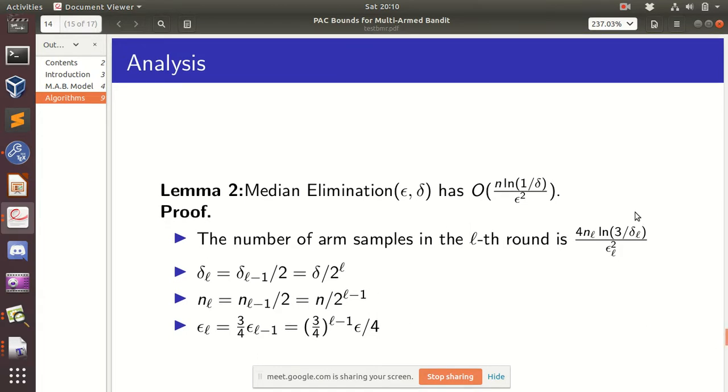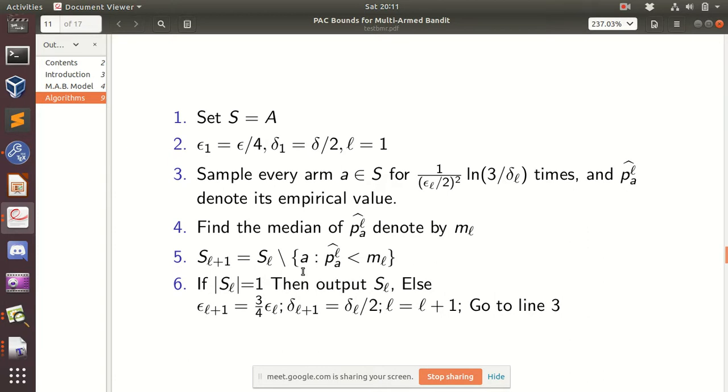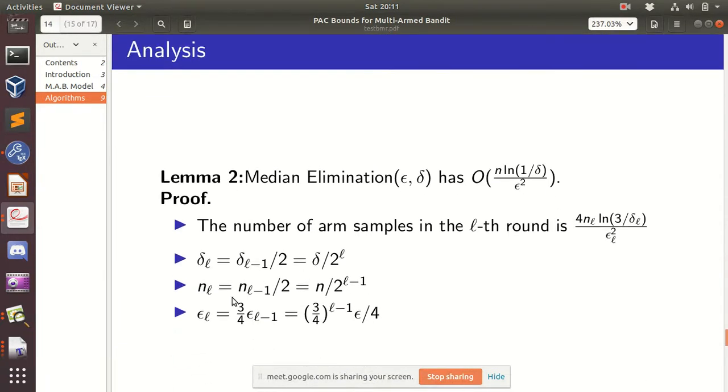At each level we are doing this many samples, where delta L is delta by 2 to the power L, and NL is n by 2 to the power L minus 1. NL is basically the number of elements in the set SL. And epsilon L is 3 to the power L minus 1 times epsilon by 4.